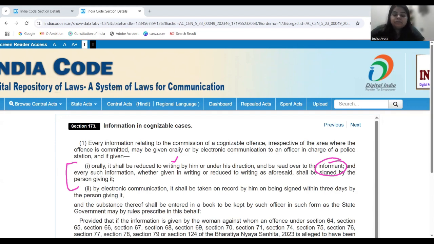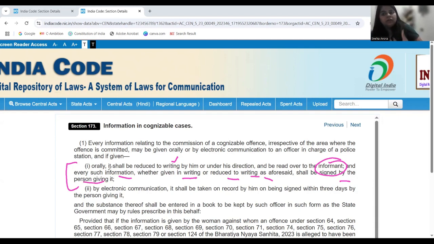Right. Now it is read over to the informant, and every such information, whether given in writing, you can also write an application telling the police officer that this particular thing happened with me, or you can go and tell it to him orally. Whether given in writing or reduced to writing as aforesaid, shall be signed by the person giving it. Okay.